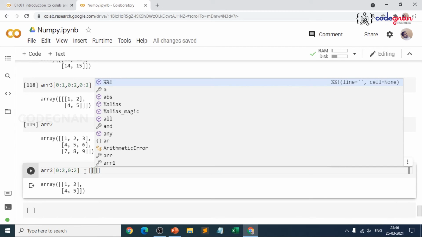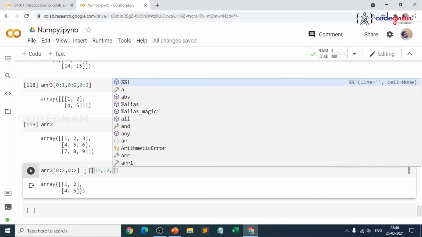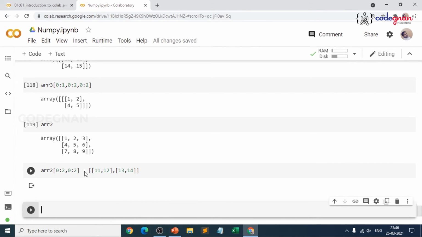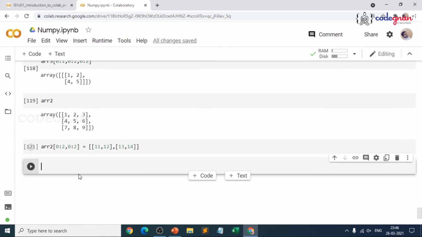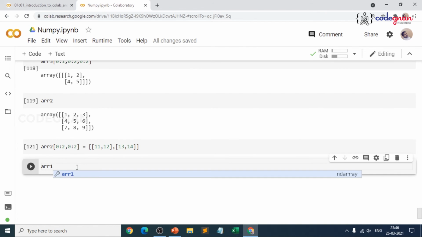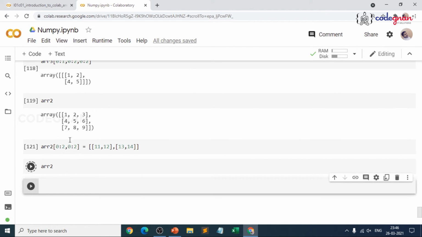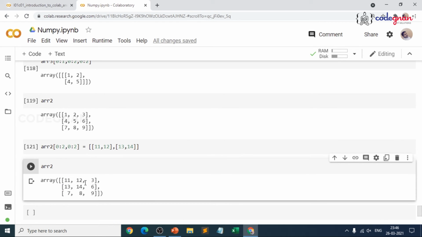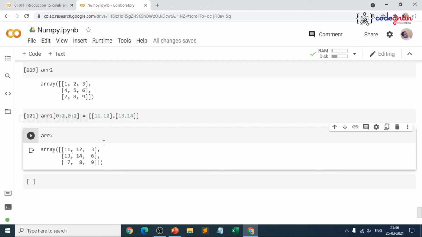That means if I transform them like this, 11, 12, and I give this as 13 and 14, I can change the values inside an array, right? So when you give ARR2, you could see the difference, because you are transforming the specific set of values. In that way, you can modify the values.